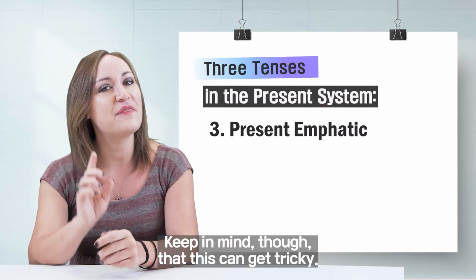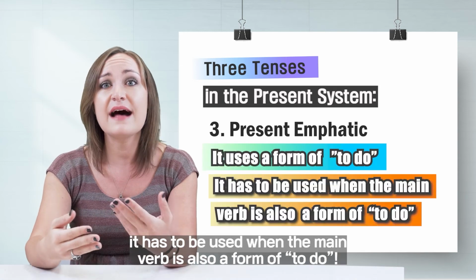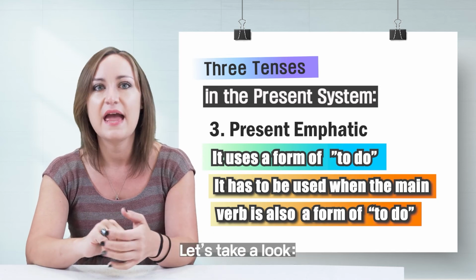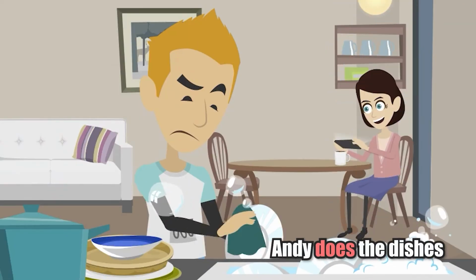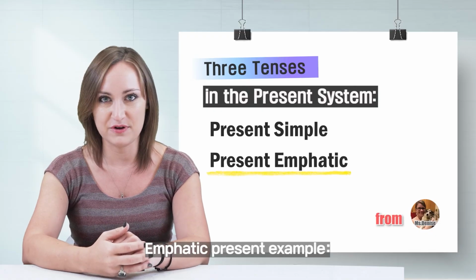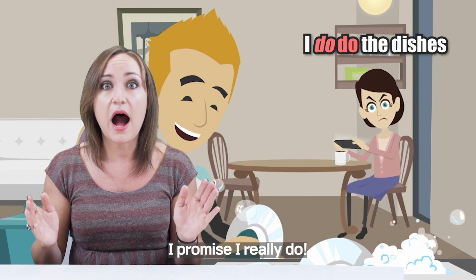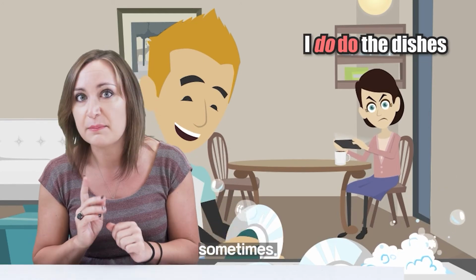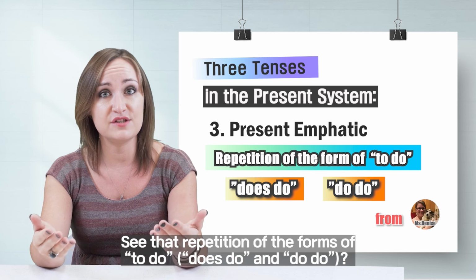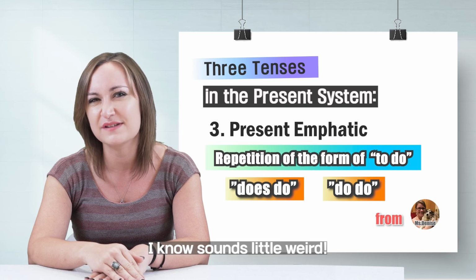Keep in mind, though, that this can get tricky because the emphatic tense uses a form of to do. It has to be used when the main verb is also a form of to do. Let's take a look. Simple present example. Andy does the dishes, or I do the dishes. Emphatic present example. Andy does do the dishes, or I do do the dishes. I promise, I really do. Sometimes. See that repetition of the forms of to do, does do, and do? That's normal for the emphatic tense, so don't worry. I know it sounds a little weird.